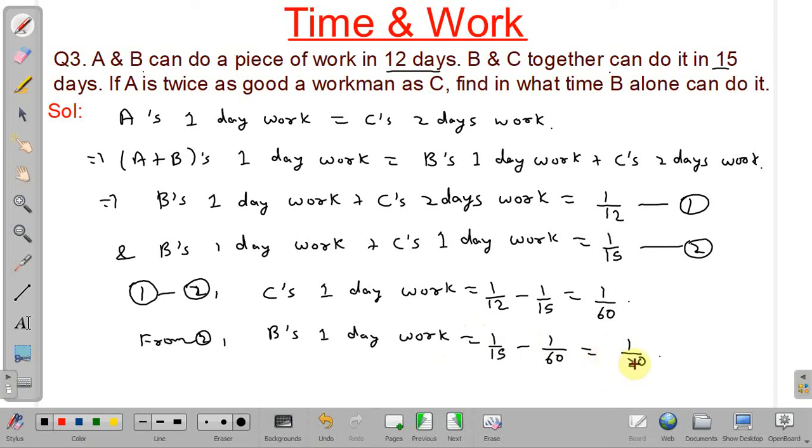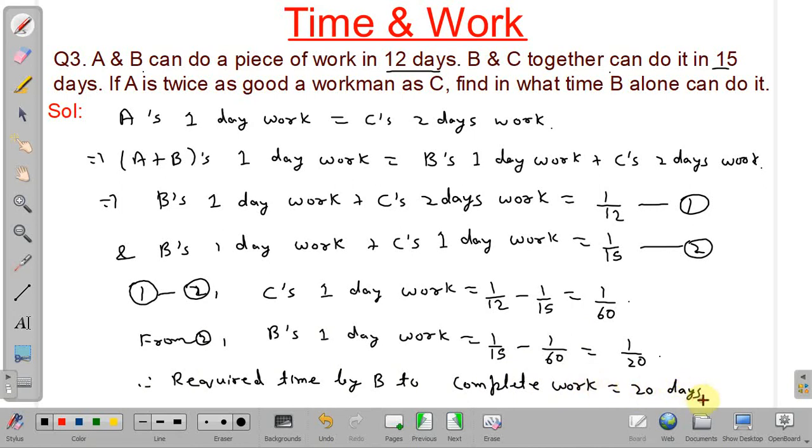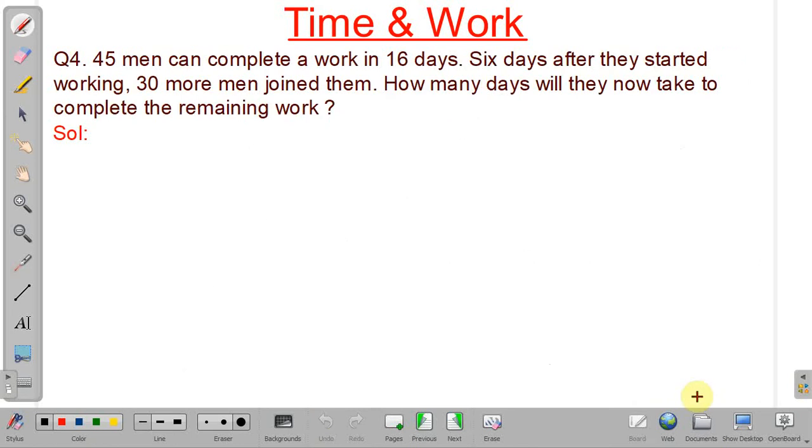So, if we take the reciprocal of this, we can find the number of days taken by B to complete the work. Therefore, required time by B to complete the work is equal to 20 days. Okay, we will discuss the next problem.